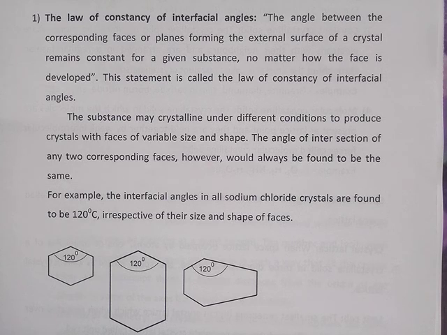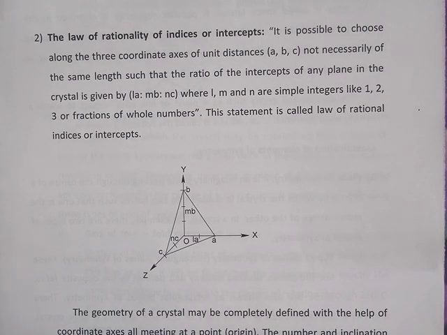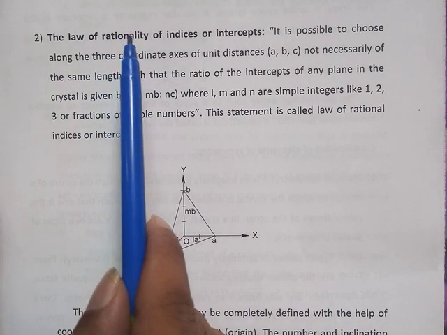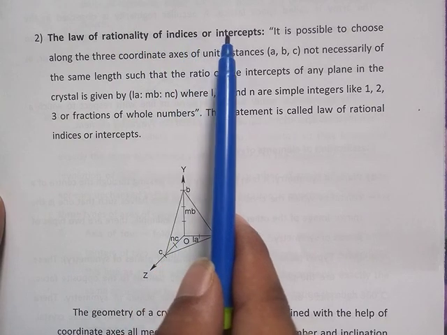Let us see one more law of geometric crystallography. The second law of geometric crystallography is the law of rationality of indices or intercepts.